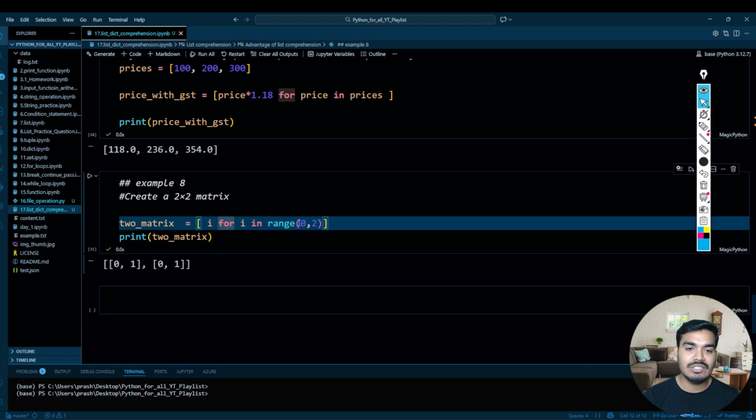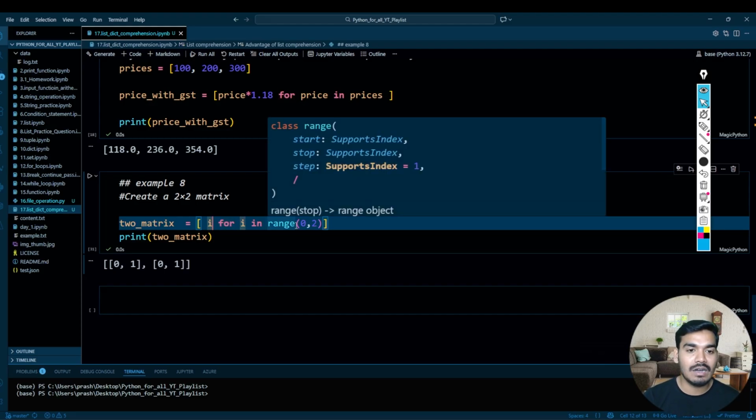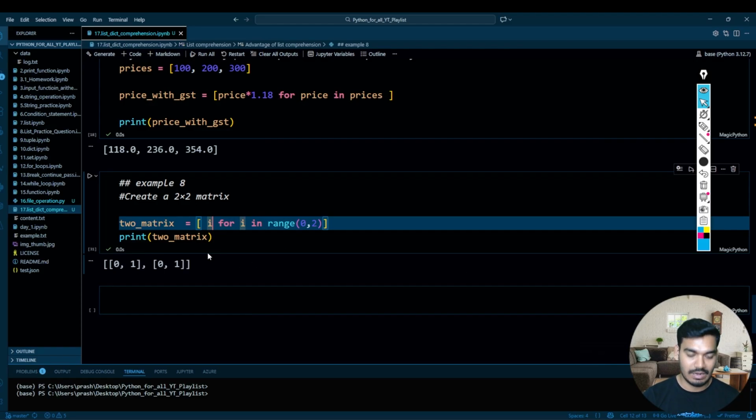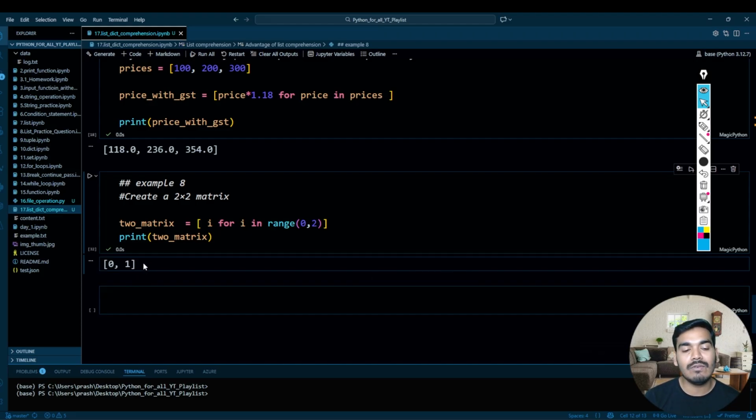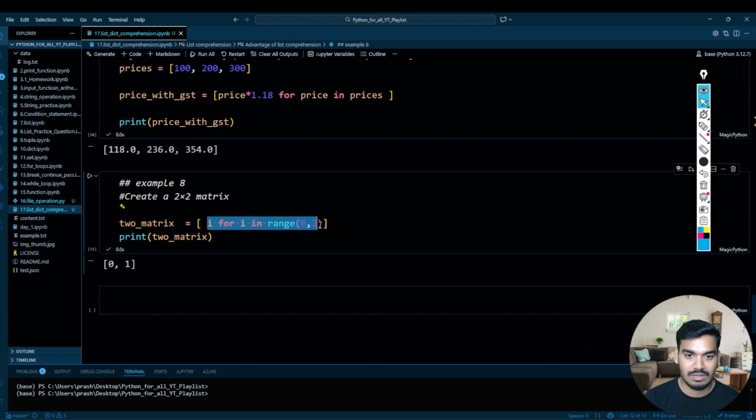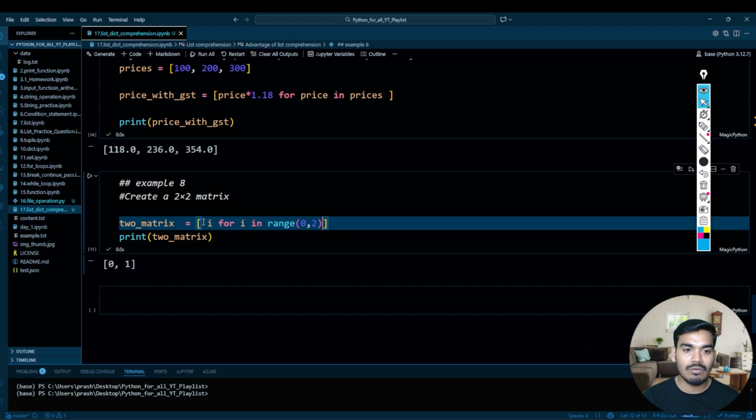So for i in range of 0, 2, and over here i, it means that for every iteration it will give 0 and 1. So as soon as you do this, you will get one list with 0 and 1. But I want to make the 2:2 matrix. So again for that I want 0 and 1 over here. So to make 0 and 1 over here, I need to iterate this one more time. That can only be possible when I make this a nested list, and I iterate this 2 times.